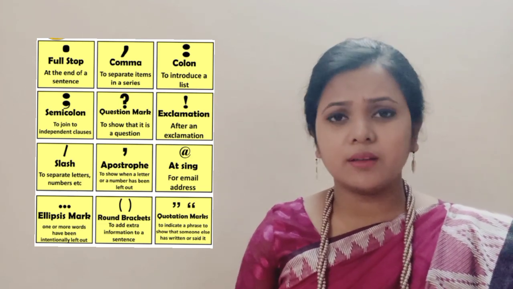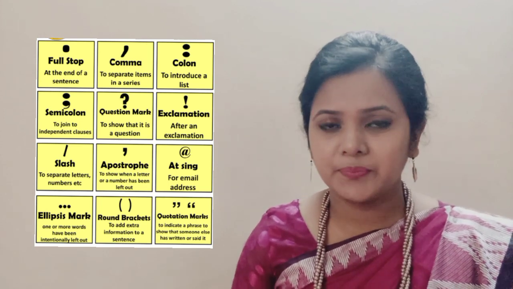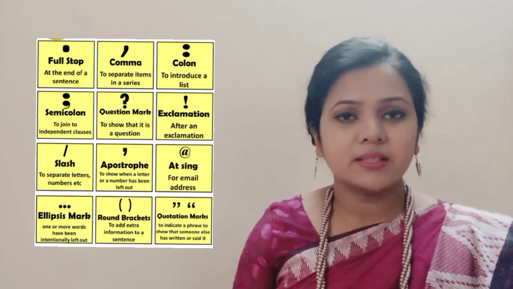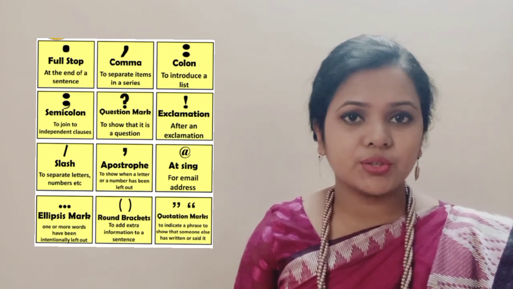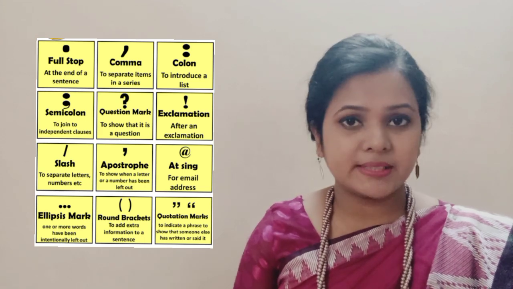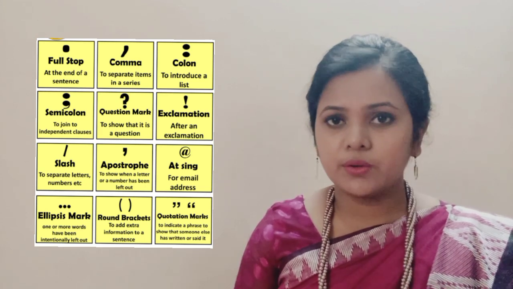Apostrophe is another very important punctuation mark. Apostrophe is used to show contraction, and it is used when we are actually omitting some letters by joining two words. For example, "We're going to college."